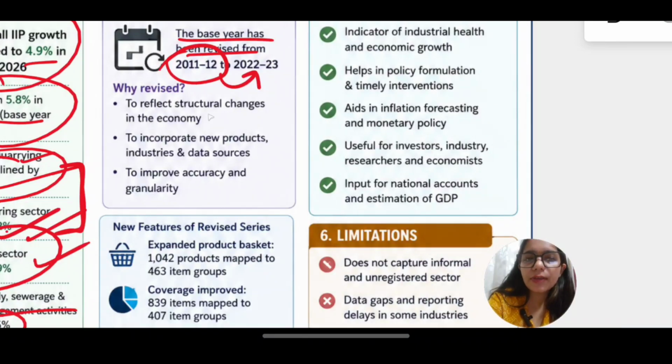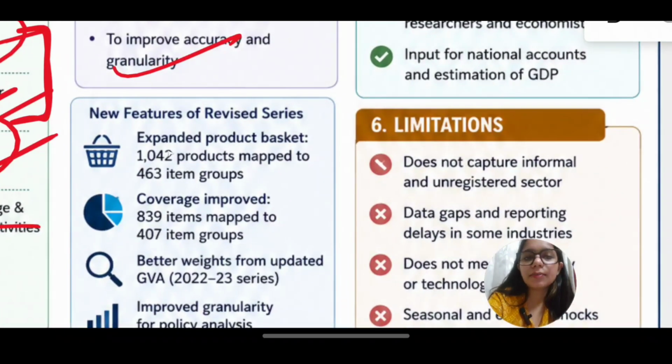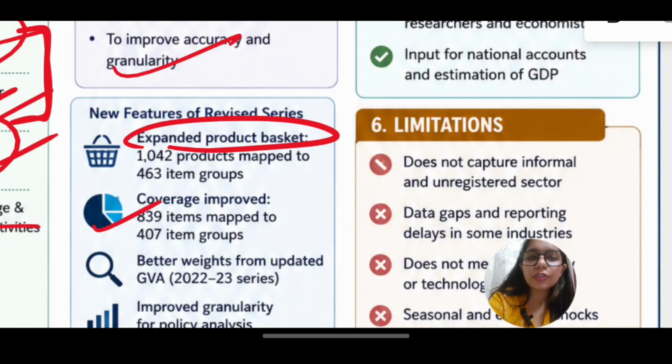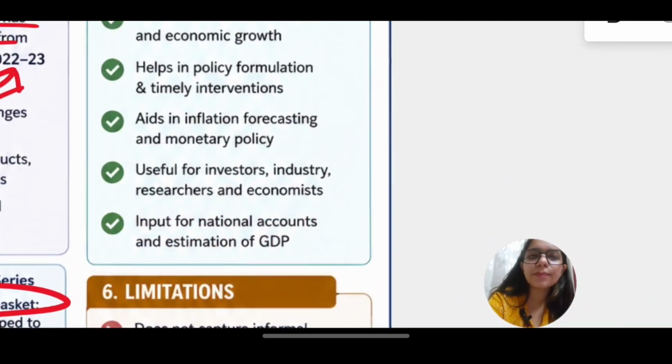Now why was this revised? To reflect structural changes, to incorporate new products and to improve accuracy. What are the new features of the revised series? We have expanded our product baskets. We have improved our coverage. There are better weights given in the form of GVA, and then we have improved granularity for policy analysis.